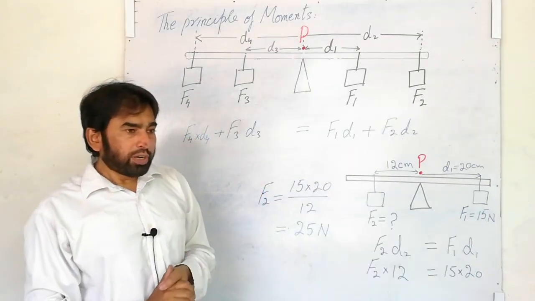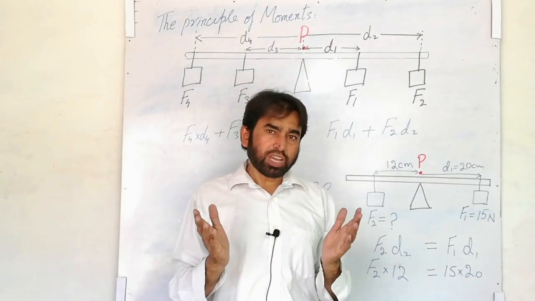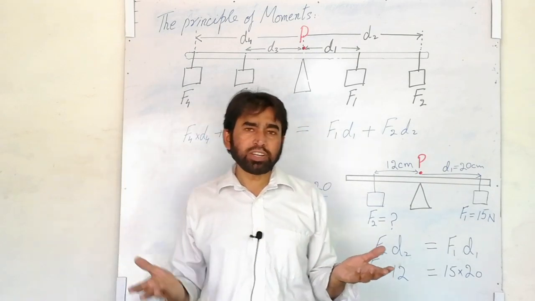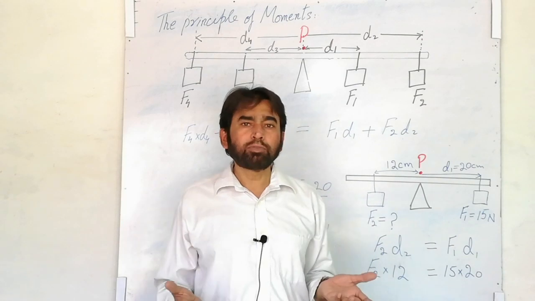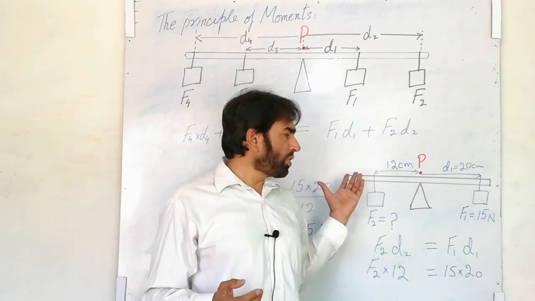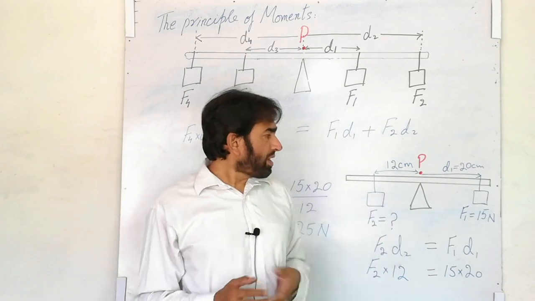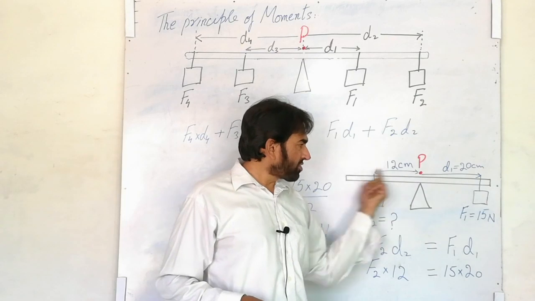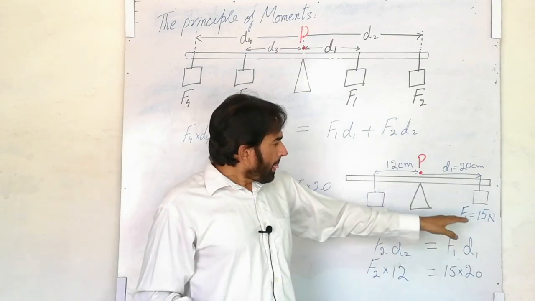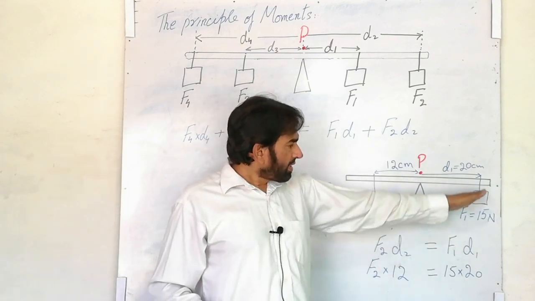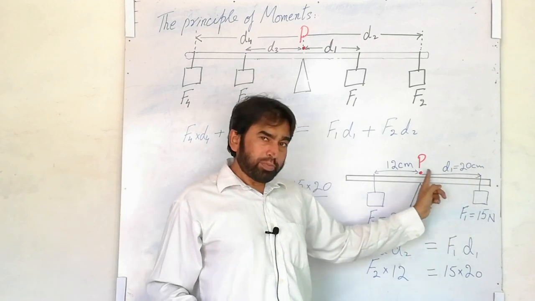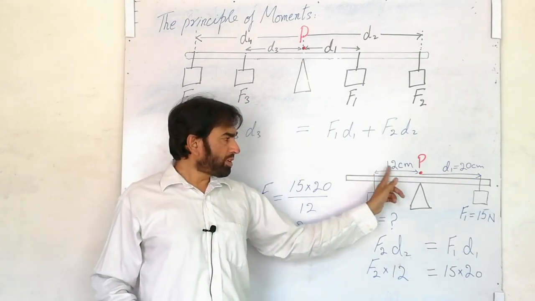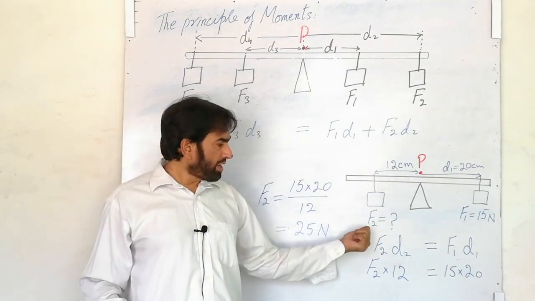Remember this: for a body to be in equilibrium. If you have a single force on both sides, you can also solve the numericals, whether you have single forces on both sides or more than one force on both sides. The same formula will be applied. Let us have an example of a body which is balanced on a wedge at P. F1 is the force in the clockwise direction. Its distance from the pivot is 20 centimeter. F2 is another force, its distance from the pivot is 12 centimeter. We have to find out F2.